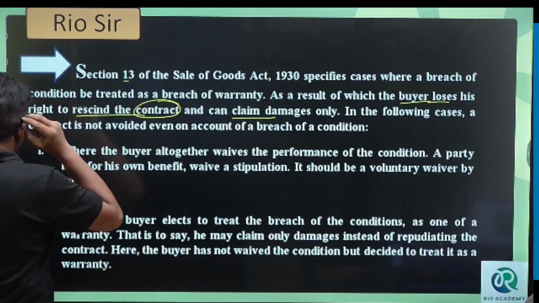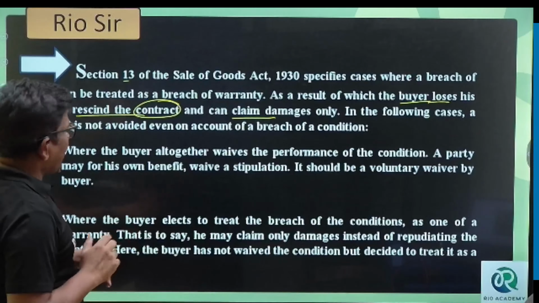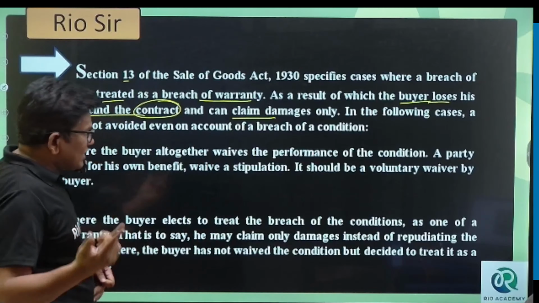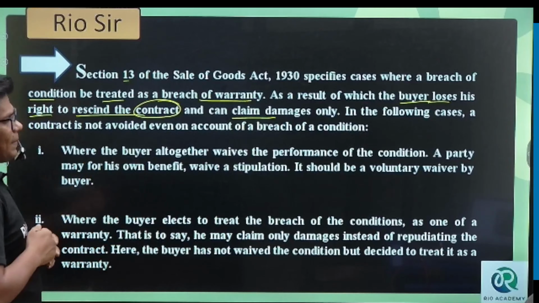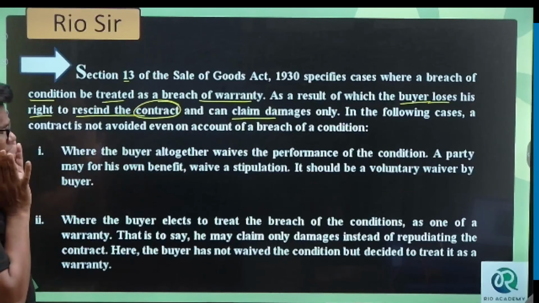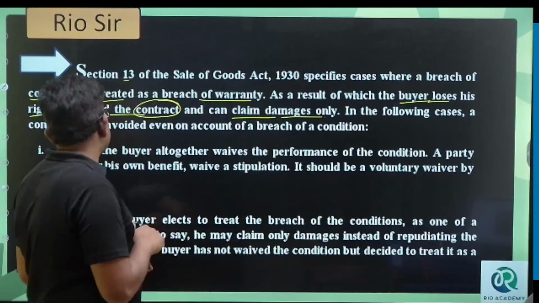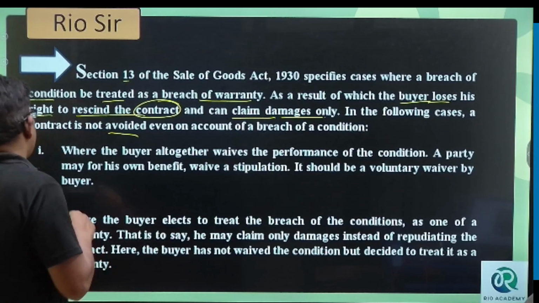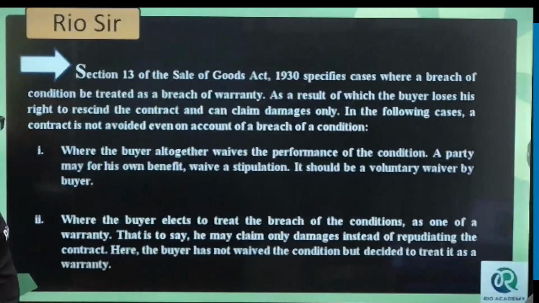Section 13 of the Sale of Goods Act 1930 specifies cases where breach of a condition is treated as a breach of warranty, which results in the buyer losing his right to cancel the contract. If you are breaching a condition, warranty has definitely been breached and he can claim damages only. In the following cases, the contract cannot be avoided even on account of breach of the condition. Which are the cases? Just have a look here.